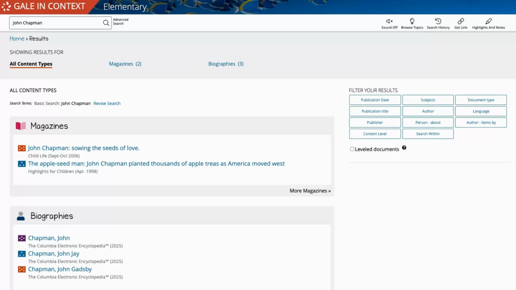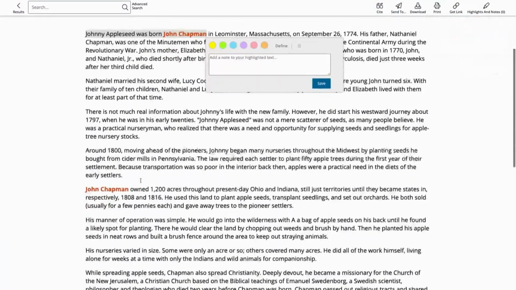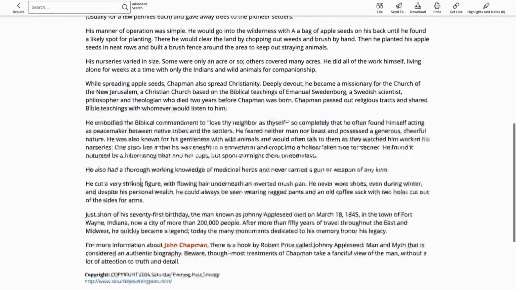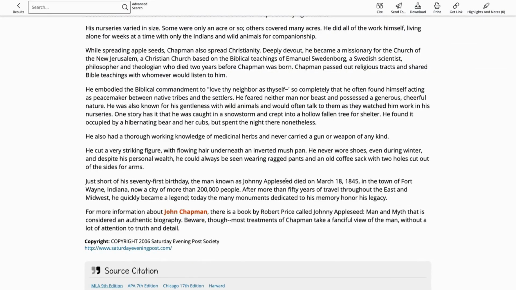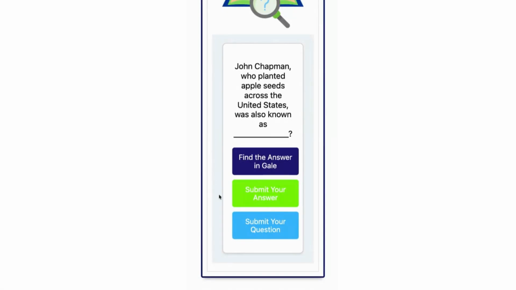Okay, here are our search results. This first article about John Chapman looks like a great place to start. Let's click it. Now let's read through this article and see if we can find his other name. And look, right here, it says Johnny Appleseed was born John Chapman. Also, later in the article, it confirms that he was known as Johnny Appleseed. We found it. So let's get back to the Curiosity Corner and see if we got it right.